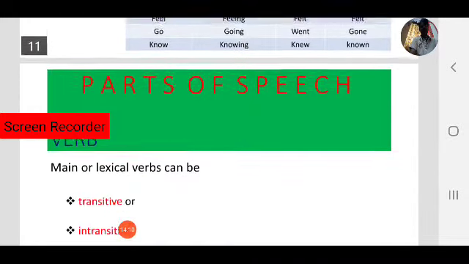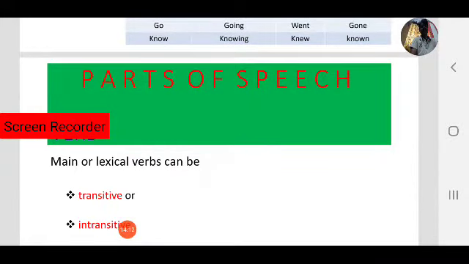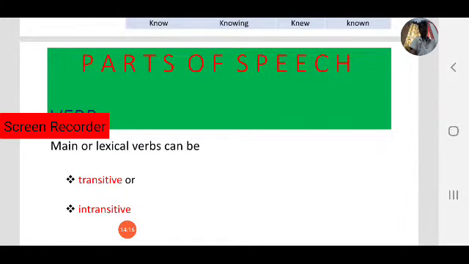Okay. So main verbs or lexical verbs can be transitive or intransitive. They can be sometimes transitive verbs and sometimes intransitive verbs. Two categories are there. What is transitive and what is intransitive?